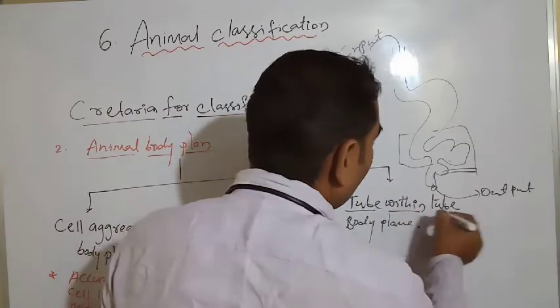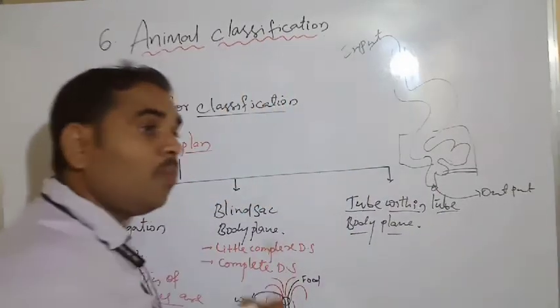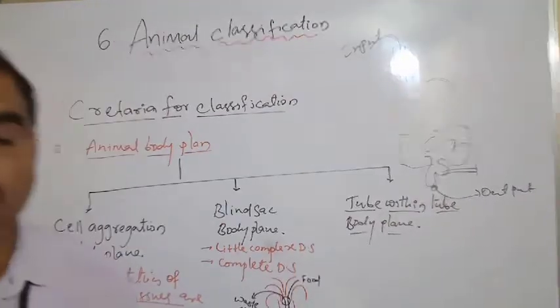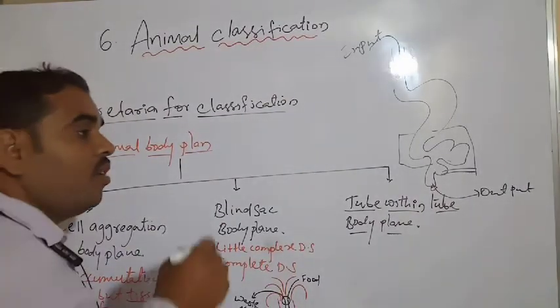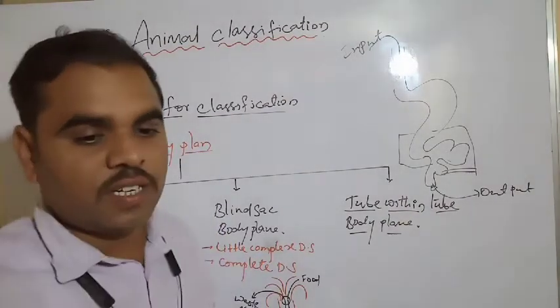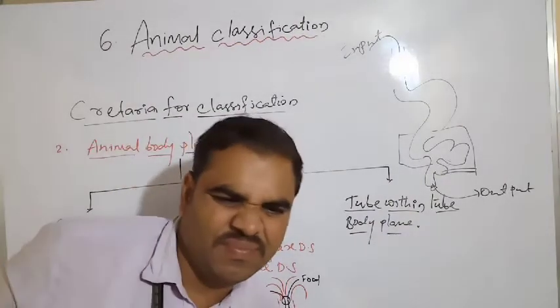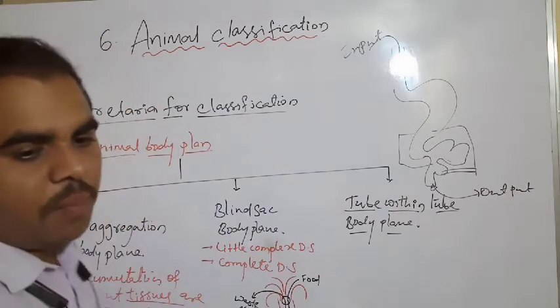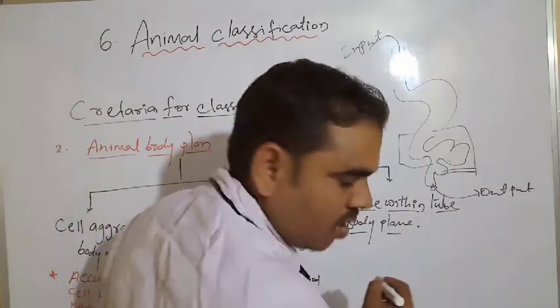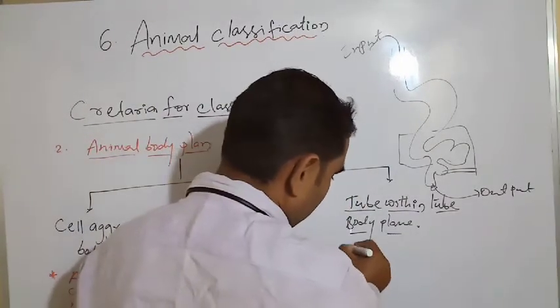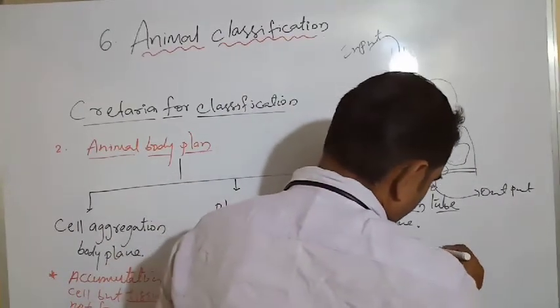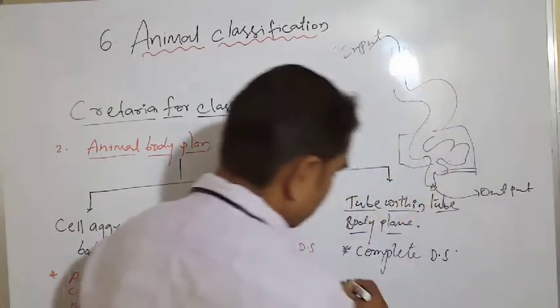Tube within tube body plane means well-developed systems are there. Well advanced and complete digestive system. See here, a complete digestive system is there.